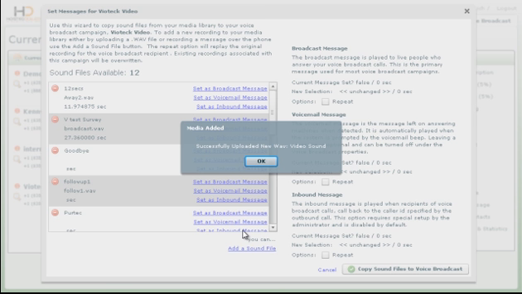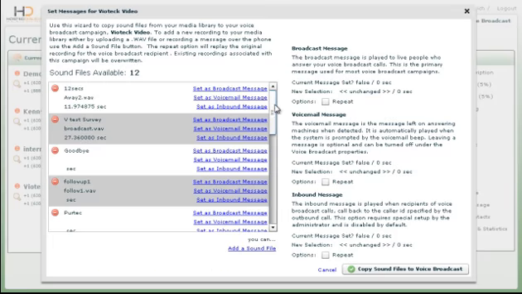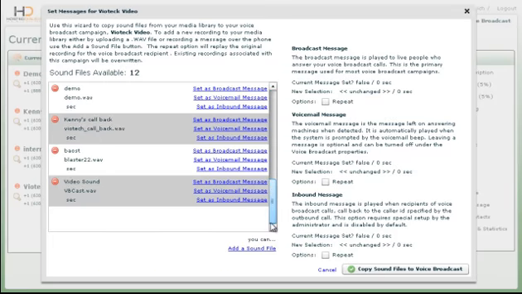Once the upload is complete, you will be notified that the upload is complete. Click OK and scroll down to the very bottom of your files. You will see your recording there.